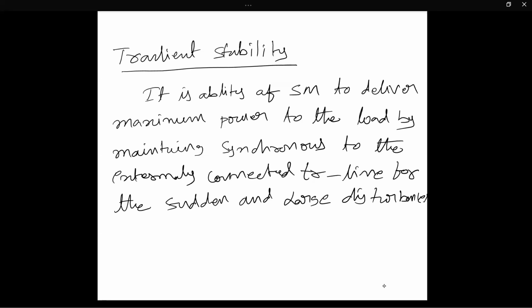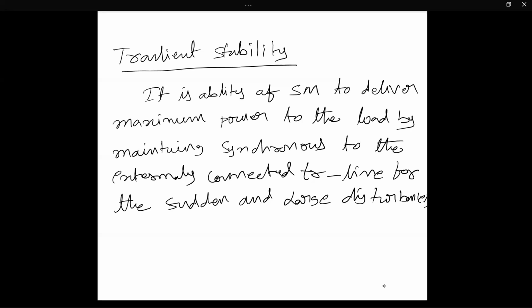The steady state stability definition is similar, but it is for a small and gradual variation of the load. When the load is varying small and gradually, the system should deliver maximum power to the load.